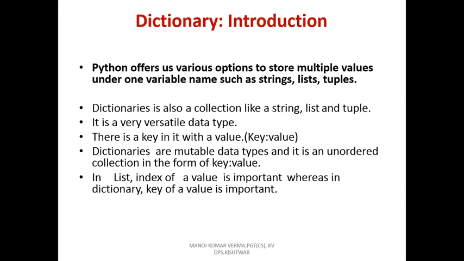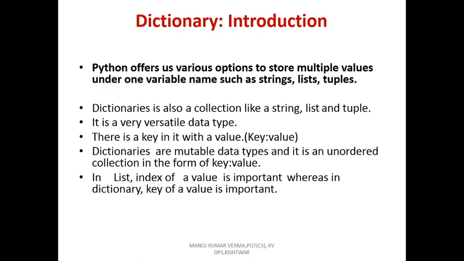So dictionary is also a collection like string, list and tuple. It is a very versatile data type. There is a key in it with a value. So a dictionary consists of key and value. Each key of a dictionary consists of a unique value, and the value of the dictionary may be changed, or two values of a dictionary may be the same.